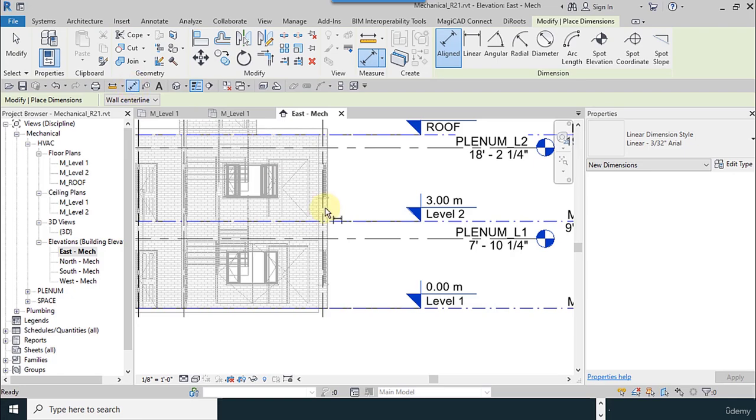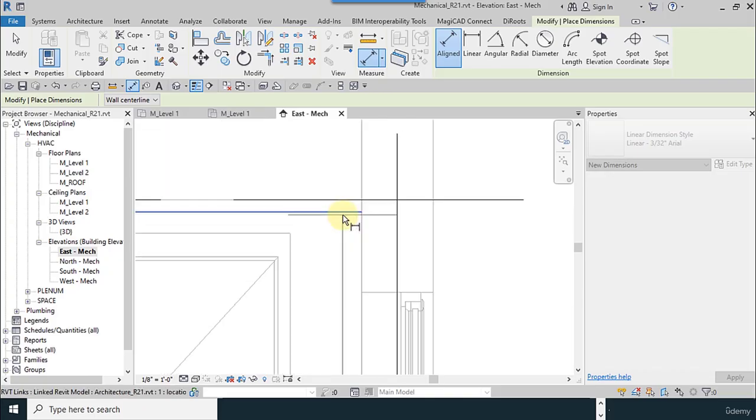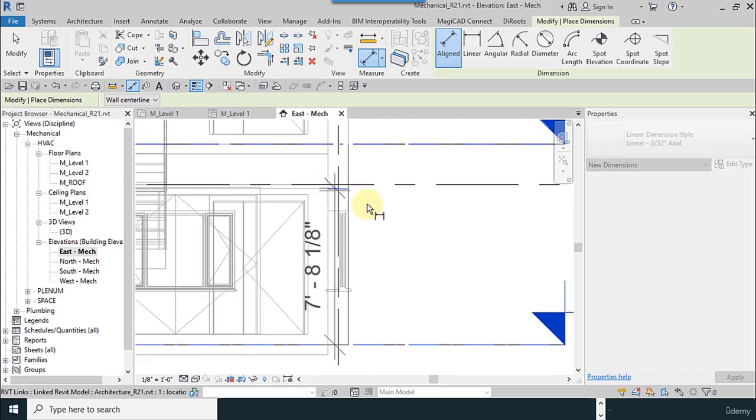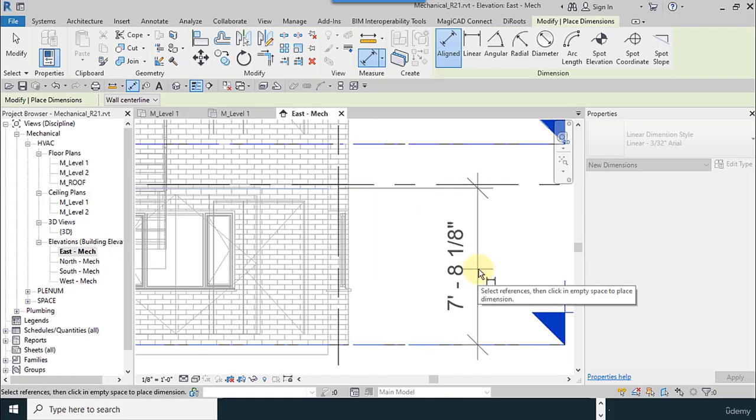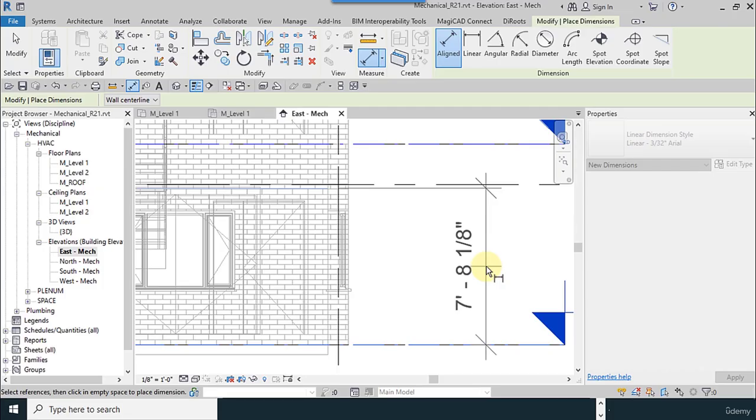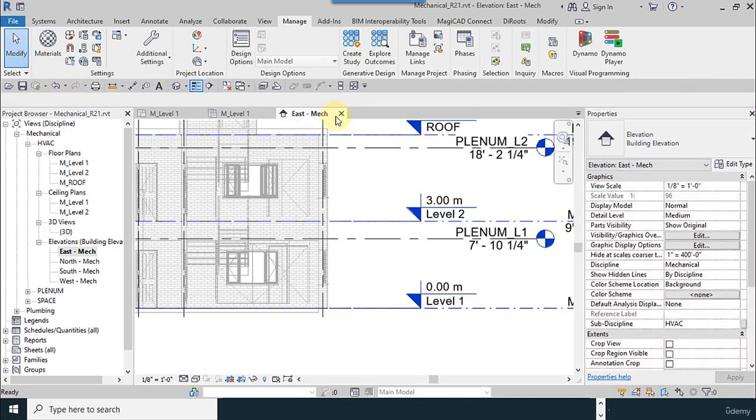So I select the dimensions from the bottom to the bottom of the ceiling. This is our height, 7 feet and 1/8 inches.